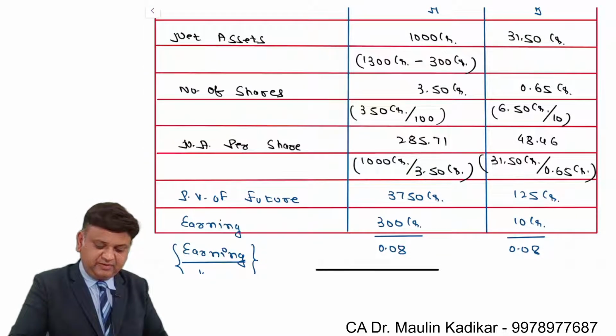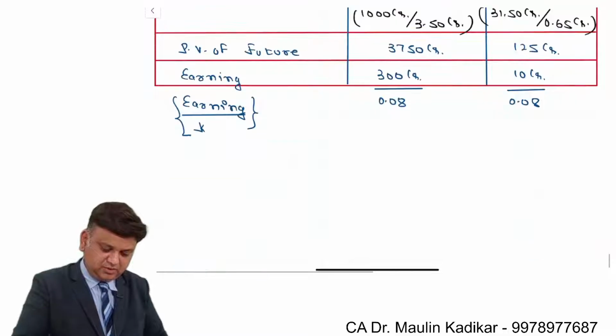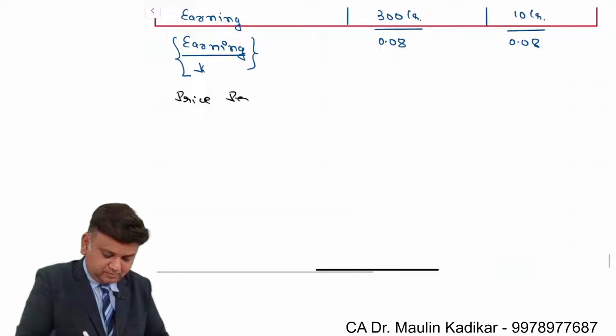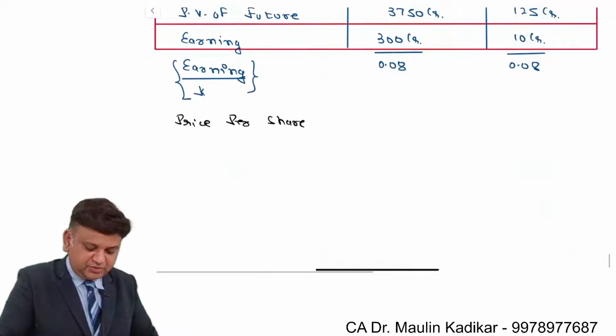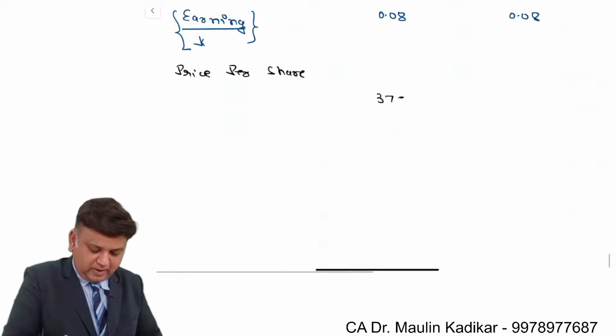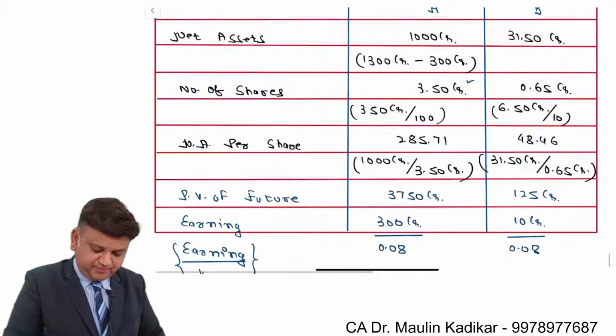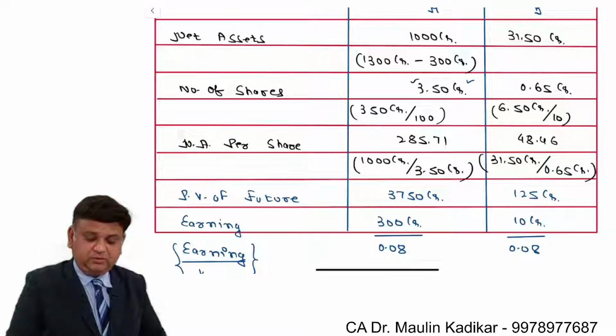The same will be divided with the number of shares. So we understand that it is price per share. It is 3750 crore divided by number of equity shares, 3.5 crore.